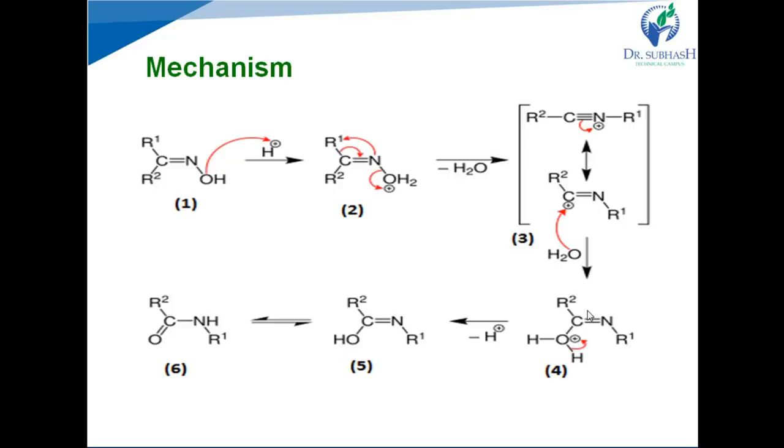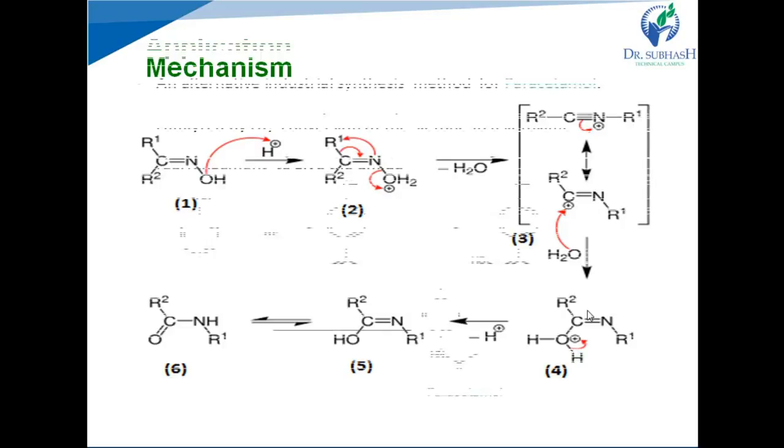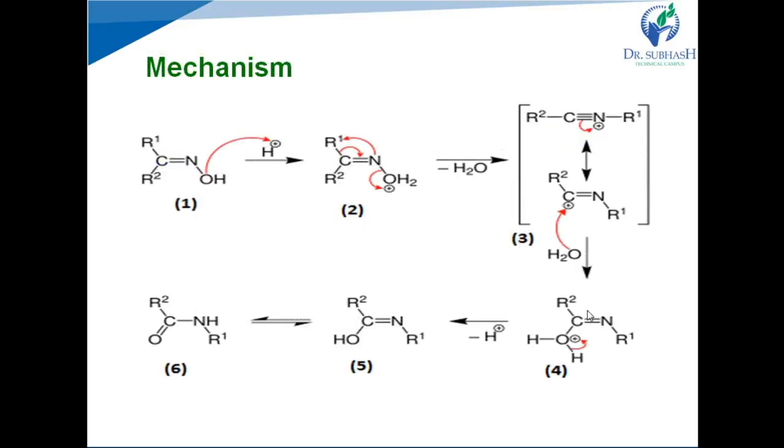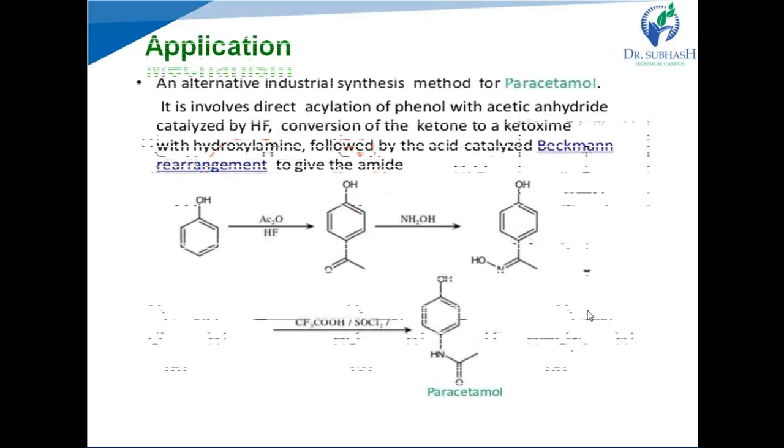5 is the enol form, right? Enol means the presence of a double bond, and on that double-bonded carbon there is a hydroxyl group, OH group, that is the enol function, right? And this enol function is converted into the keto form, that is C double bond O. That's why it is known as keto-enol tautomerism. And finally the amide is produced, right? So there is conversion of oxime to the amide function.